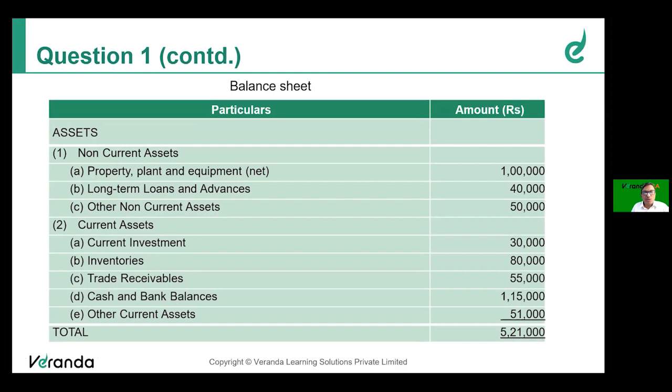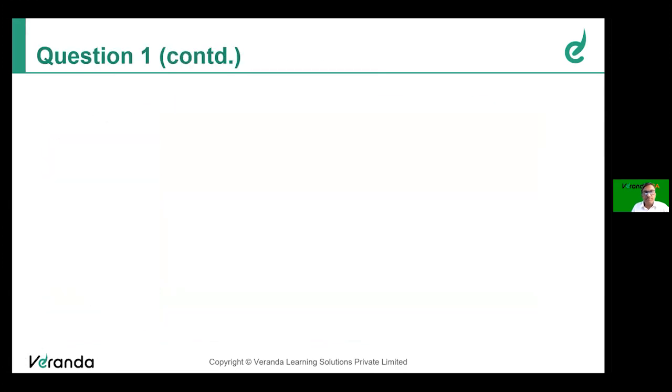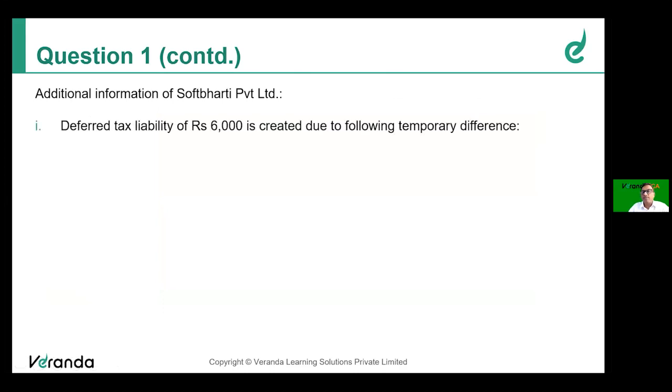So you might wonder what could be the question. The real question starts now only. So some more additional information of South Bharati company is provided to you. What are they? The deferred tax liability of 6,000 is created due to the following temporary difference. As you might have seen in the P&L, there is a deferred tax liability of 6,000. What is the reason for that?